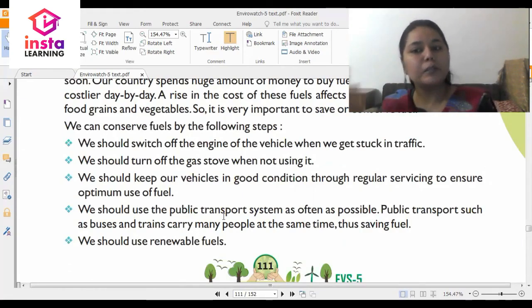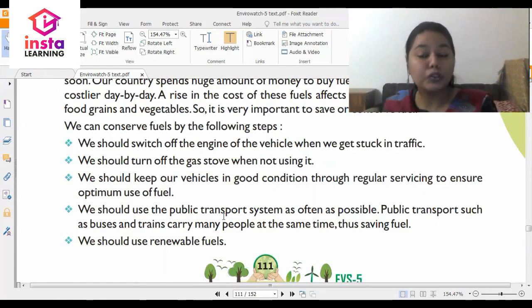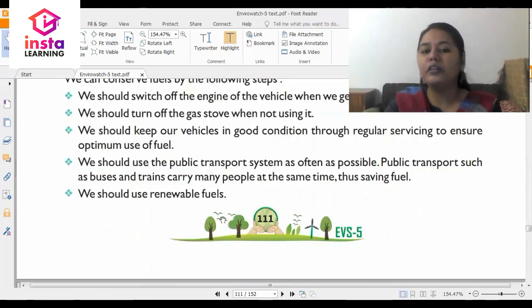Then the next day another person can take out his car. This way, again, you're causing less traffic and less pollution and you're saving a lot of fuel. And the last is we should use renewable fuels, right? So make sure that you are using these fuels in a wise manner to save the environment. Thank you so much.